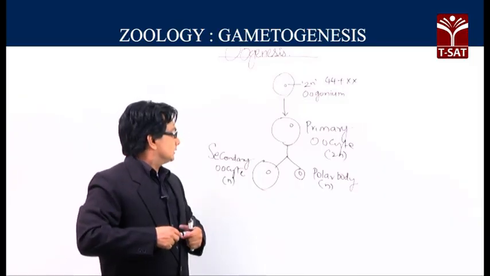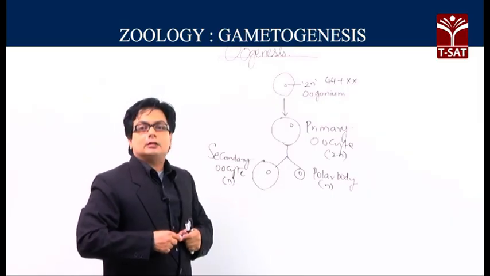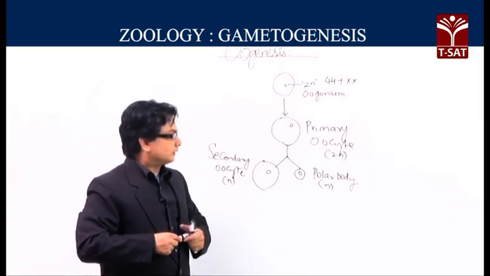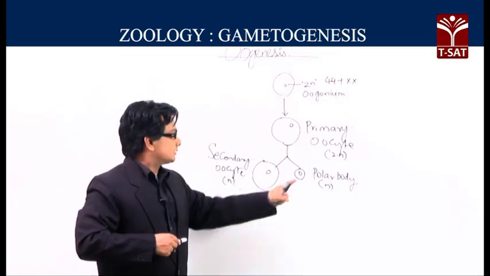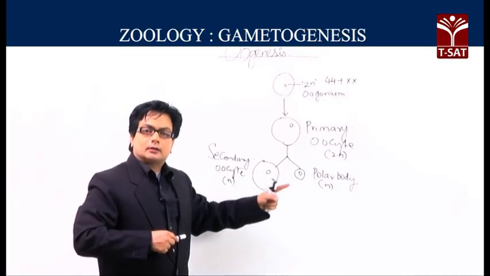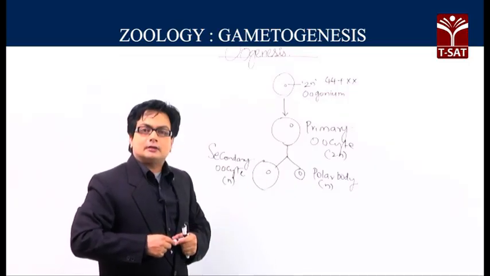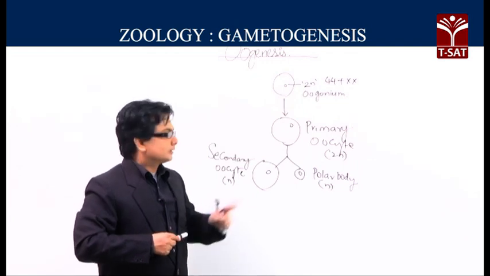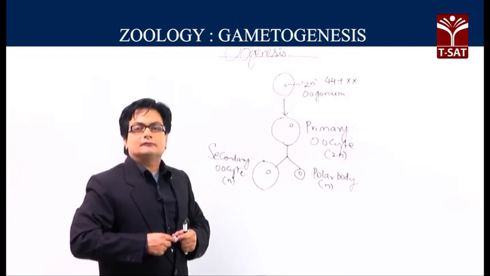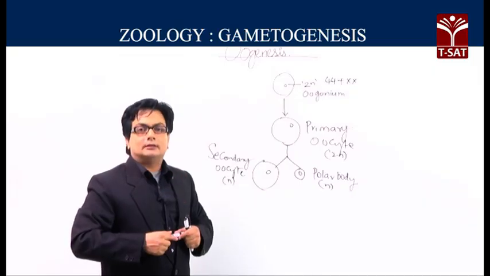So, it all depends. The point here is that the primary oocyte after meiosis 1 will produce the secondary oocyte and the polar body. Both are haploid, but because of the unequal cytokinesis, we can see the difference in the size of the cell.